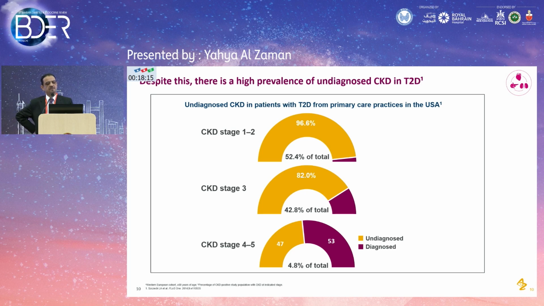Again, this is a striking slide. Although we know the complications of chronic kidney disease and diabetes, there is a problem in diagnosing chronic kidney disease. Maybe we can discuss this later, there is an inertia from physicians, from patients, from somewhere. Even at the higher stages of chronic kidney disease, almost half of the patients are diagnosed, and the other half are not. So I hope after this presentation, we'll know when to screen, how to screen, and what to do even if you screen your patient and he's normal.